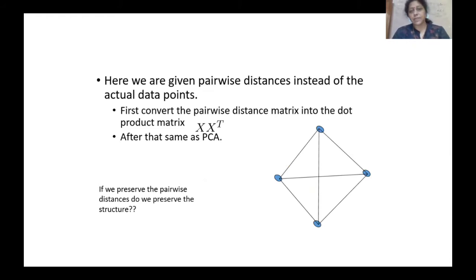And in the same way, if you are presenting it in an edges form, or I can say a graph representation form, it converts the pairwise distance matrix into the dot product matrix as X dot X transpose. And then we use optimization techniques to find out this distance, which should be minimized.